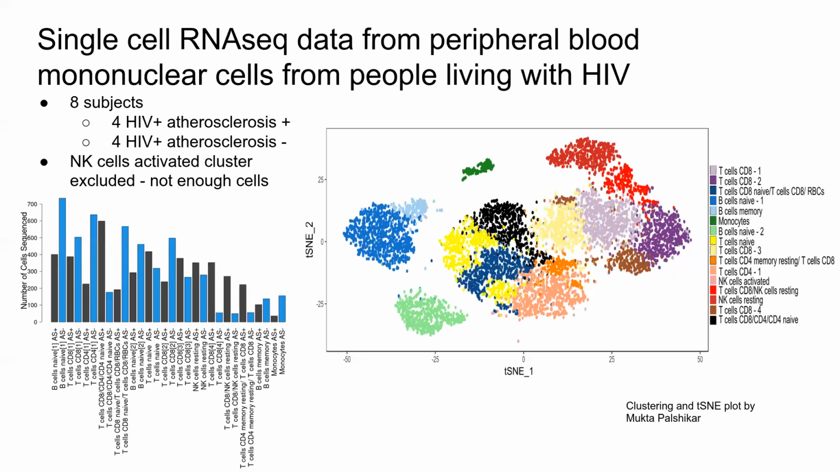Specifically, we're looking at single-cell RNA-seq data from peripheral blood mononuclear cells from people living with HIV. For this study, we have 8 subjects, 4 with atherosclerosis and 4 without atherosclerosis. And here you can see the clustering of these cells. And this plot here shows the different clusters with the number of cells from each experimental group within that cluster. So it varies between clusters. And we actually excluded the smallest cluster as it didn't have enough cells for analysis.